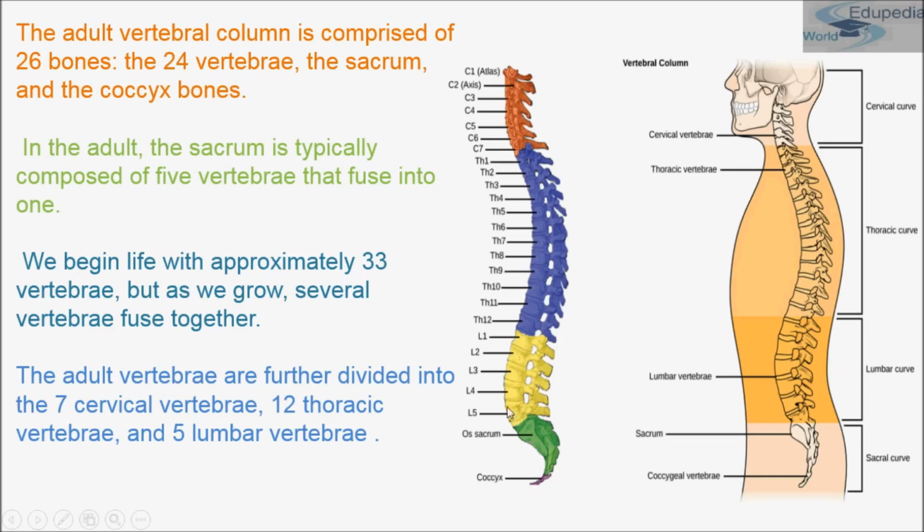We begin life with approximately 33 vertebrae, but as we grow, several vertebrae fuse together. And the adult vertebrae are further divided into 7 cervical vertebrae, 12 thoracic vertebrae and 5 lumbar vertebrae.